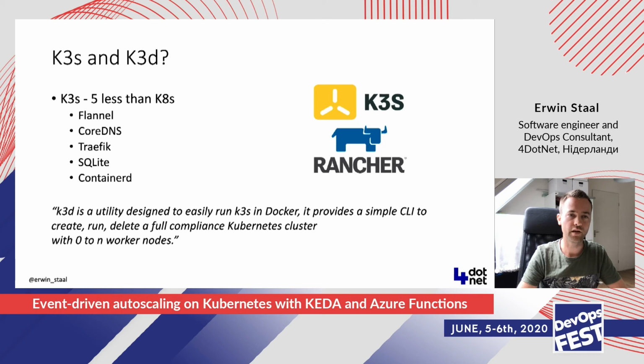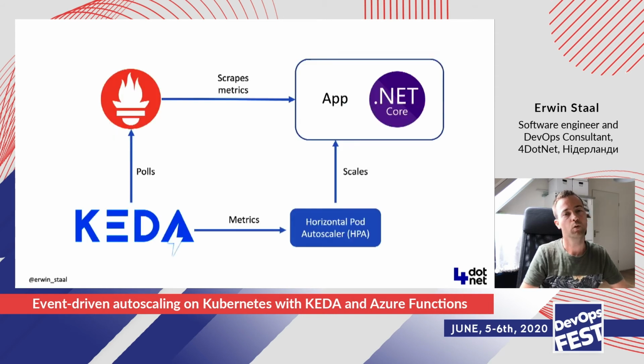And what you could do to actually do that is use a tool called K3D. K3D lets you manage Kubernetes clusters on your local machine. And it does that by spinning up one or multiple K3S containers and running Kubernetes that way. So pretty cool tooling, all open source, and it allows you to run a full Kubernetes cluster on your local development machine. So the second demo I have for you is the one on using the Prometheus scaler.